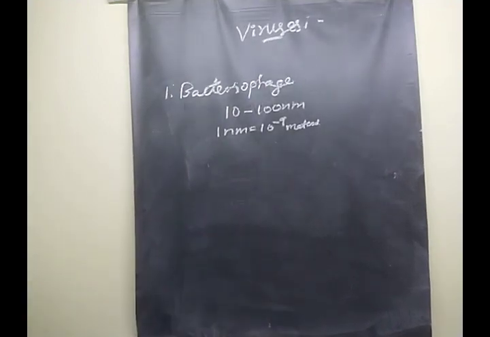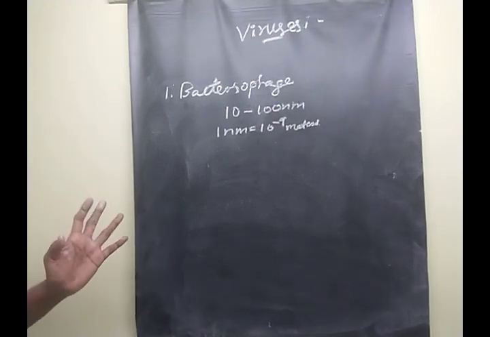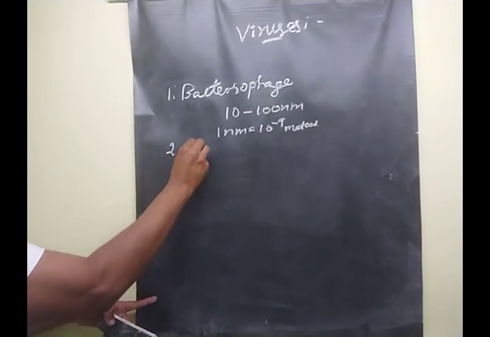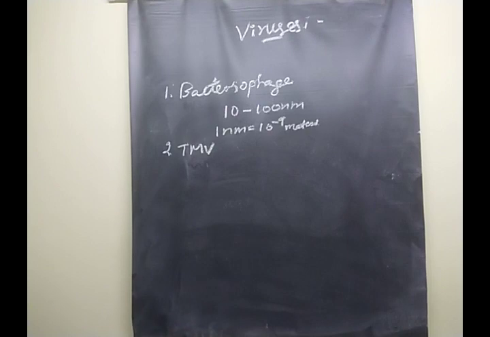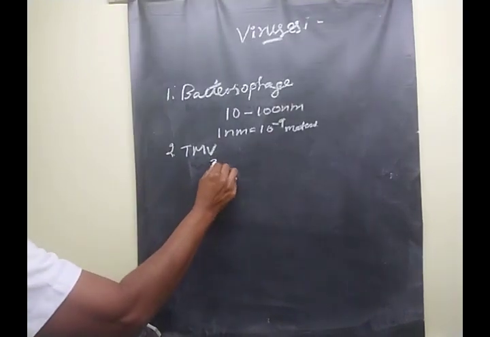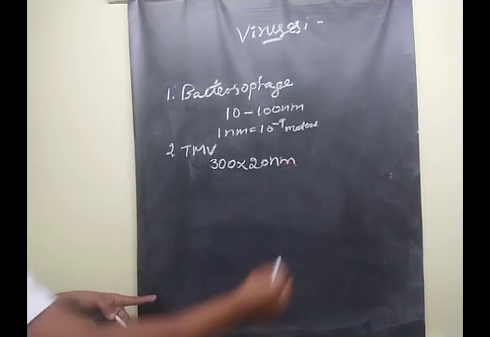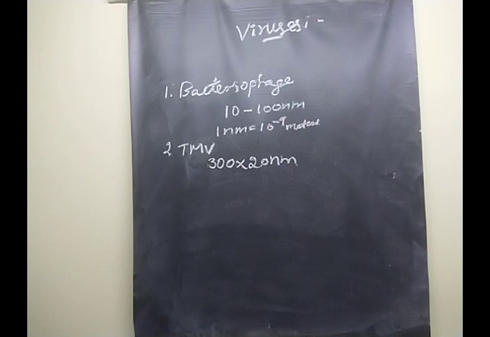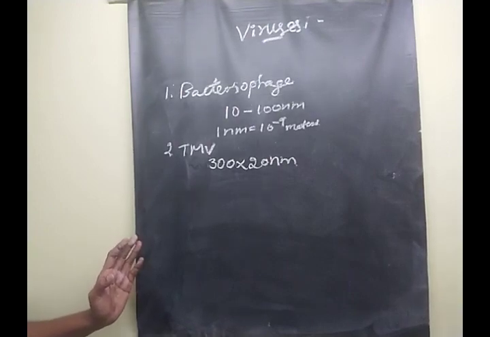Next one, the size of tobacco mosaic virus. The tobacco mosaic virus size is 300 into 20 nm. These are the two examples given in your syllabus.